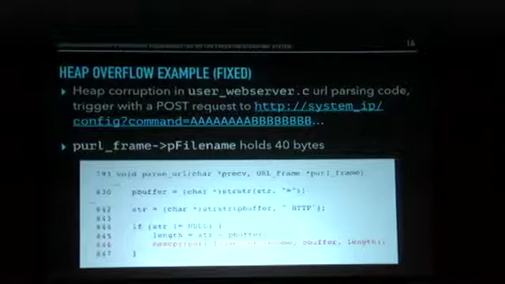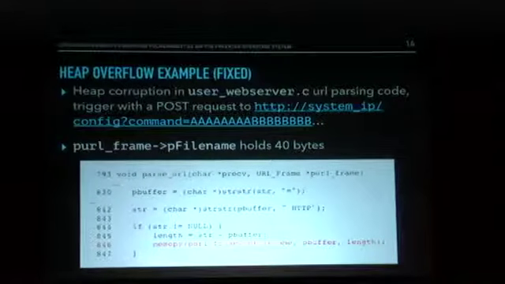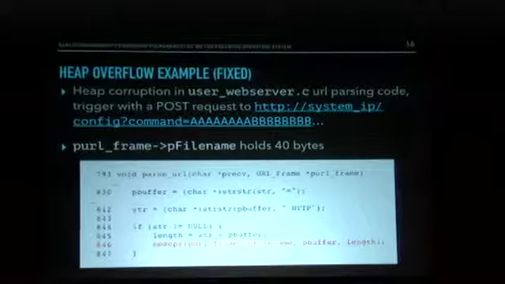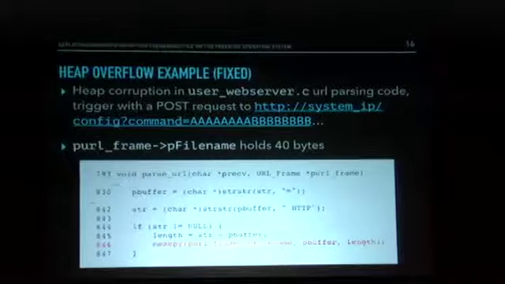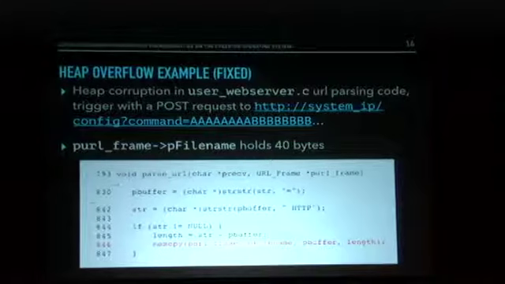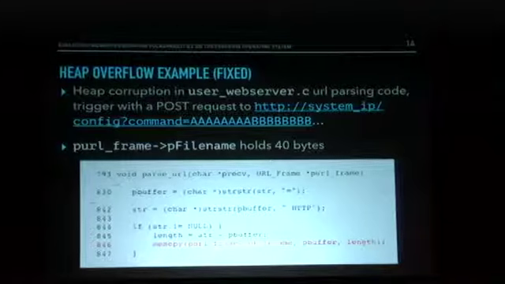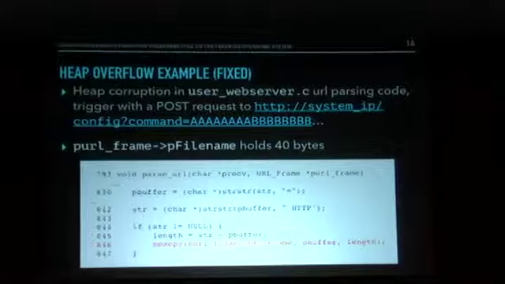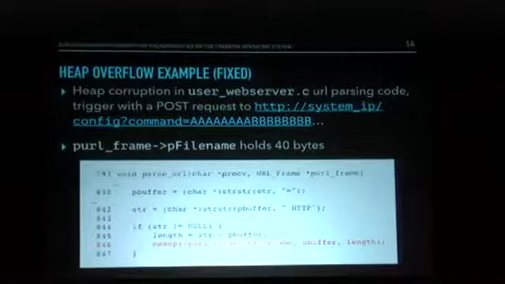Similarly, for heap corruption, this platform has a web server that listens. When it's parsing URLs for inbound requests, it copies everything between the equal sign and HTTP in the first part of the request into this pURL frame data structure that's allocated on the heap. So it's really easy to corrupt the heap here. This can only hold 40 bytes, but we can obviously send a lot more data. So sending an oversized command is one example of how you can trigger heap corruption on this server. And you don't even have to have credentials or anything. You just have to send a request.